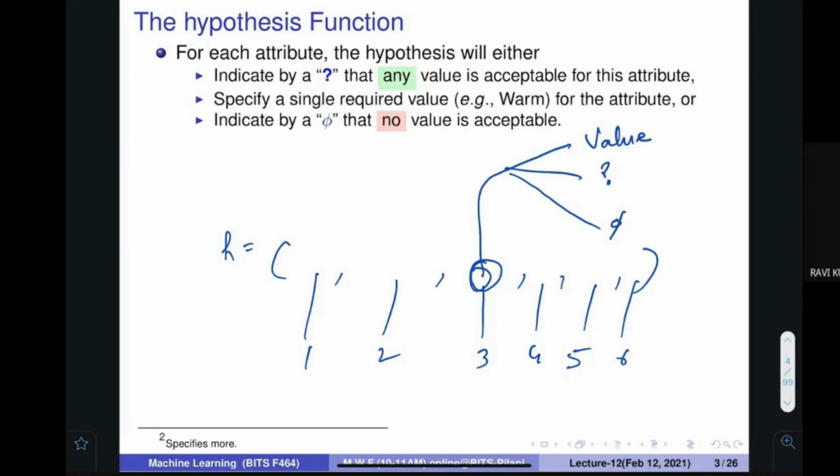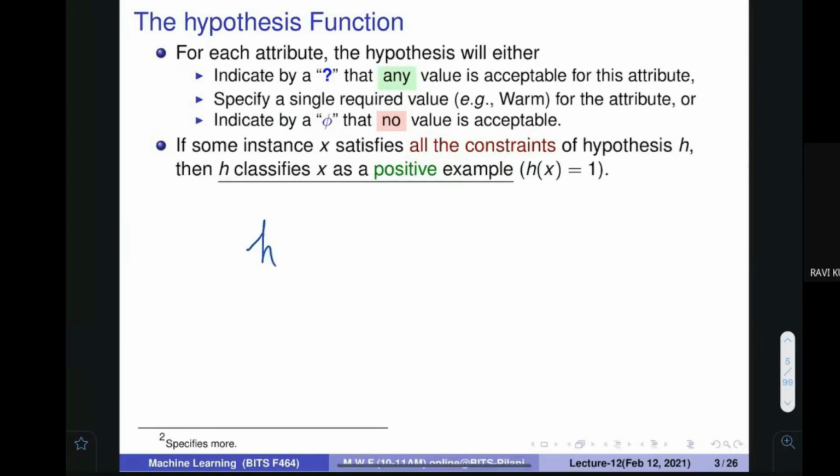So here I can supply how many values? Three values. Here also I can supply three values, and by this I can generate a hypothesis. What do they mean? If I specify a question mark, then any value is accepted. If I supply a value, then only that value would be acceptable at this particular place. If I supply phi, then no value would be acceptable at that place. The example will come.